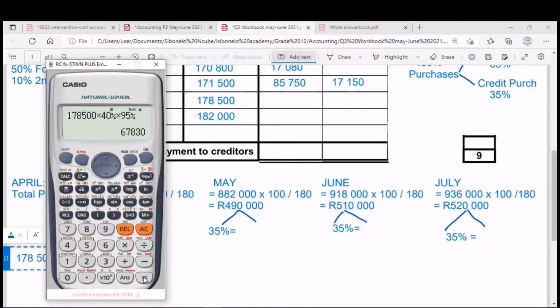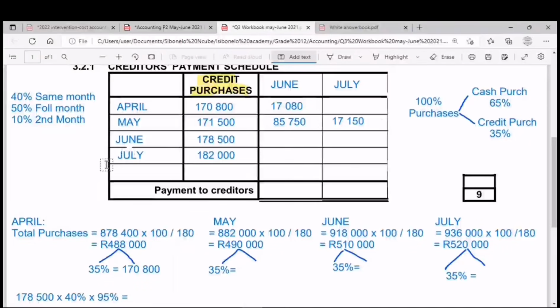So kusho ukuthi ibalance esizogcina siyikhokha, ibalance isikhishiwe, i-discount isikhishiwe is 67,808. So ibalance lesizoyikhokha ngoJune. So masikwelete ngoJune sakhokha ngoJune, we pay 40% bese sikhipha that discount which is 5%. So mase sikhipha i-discount sisala no 67,808. And then we know ukuthi 50% of this balance we're gonna settle the following month, which is July.